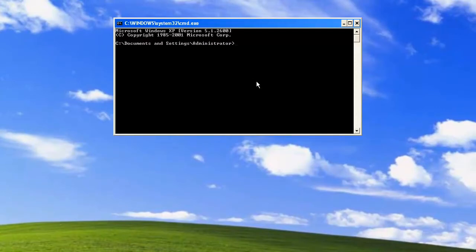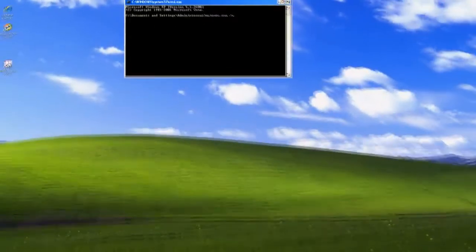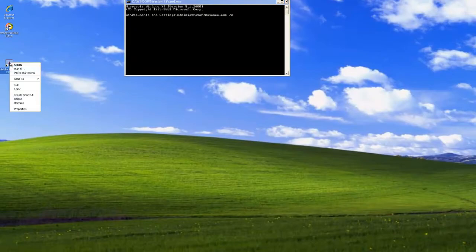So here's the command prompt, and we're going to use the MSI installer commands to remove it. msiexec.exe /x. And then the next thing you're going to want to put there is the GUID. Now, you can get the GUID from the registry, or you can get it from Adobe Acrobat's path. And I'm going to show you where the path is and how that's done.